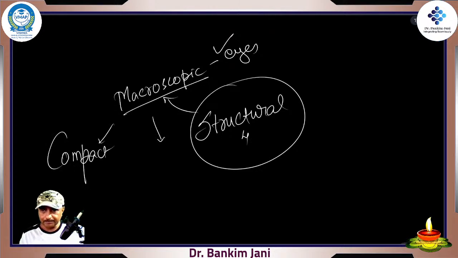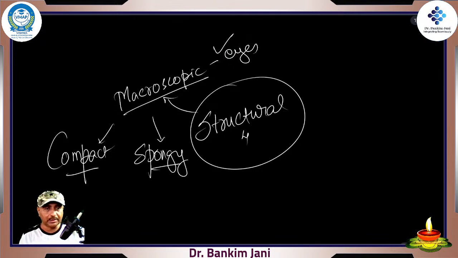Hip bone will be coming into the axial, right? The thoracic cage, scapula, everything is coming into axial. Upper limb and lower limb, right? From the humerus and from the femur, they are into the appendicular. So compact and spongy bone.